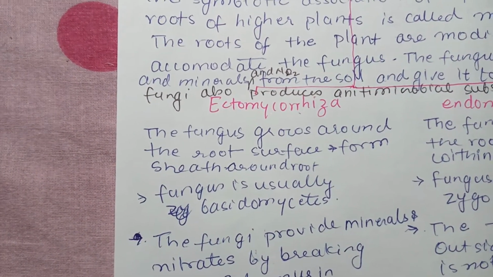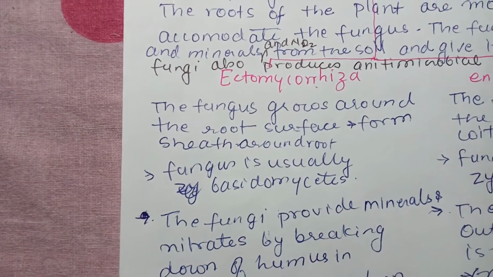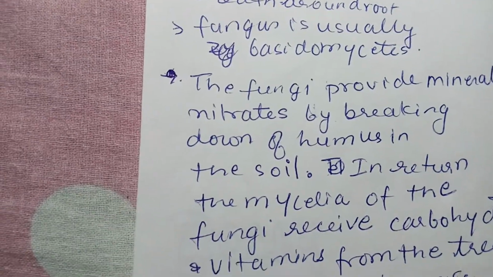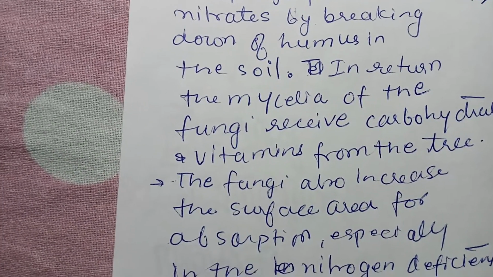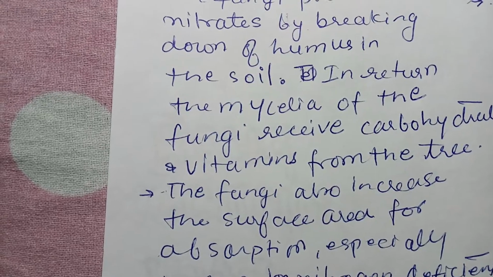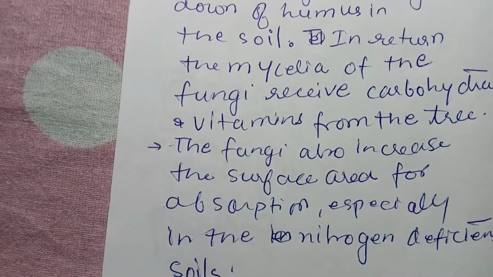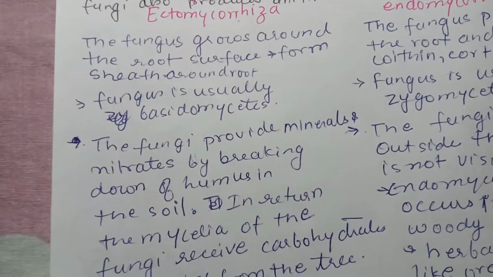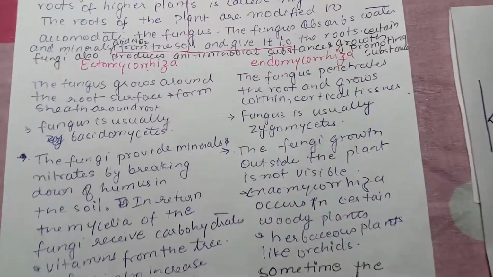Ectomycorrhiza, the fungus grows around the root surface, forming a sheath around the root, and this fungus is usually Basidiomycetes. Fungi provide mineral nitrates by breaking down of the humus in the soil. In return, the mycelia of the fungi receive carbohydrate, vitamins from the tree. This is how both of them are benefited. The fungi also increase the surface area for the absorption, especially in the nitrogen deficient soil. So in ectomycorrhiza, the growth of the fungi is on the surface of the plant, whereas in endo it is inside the plant.